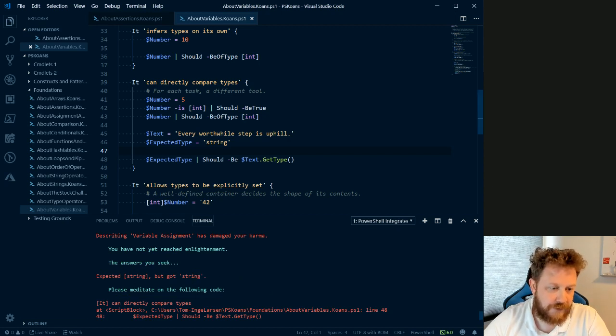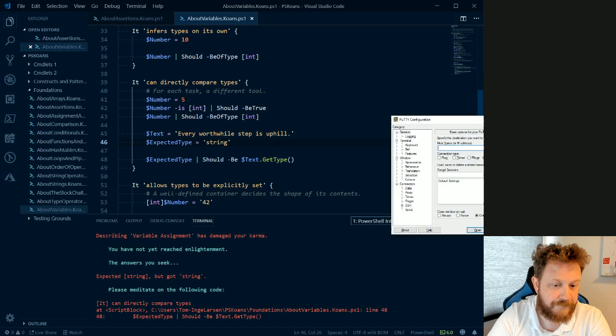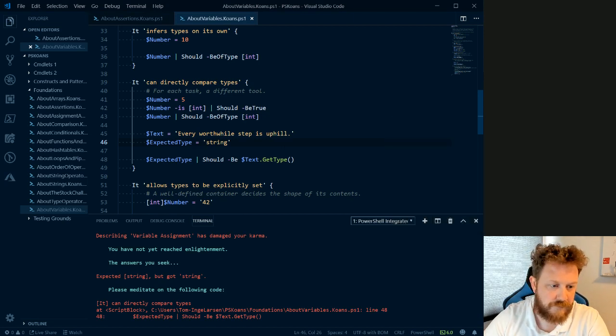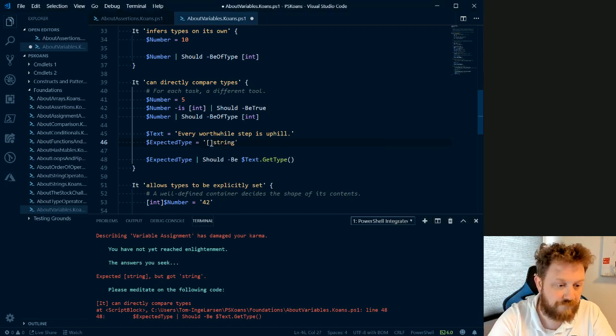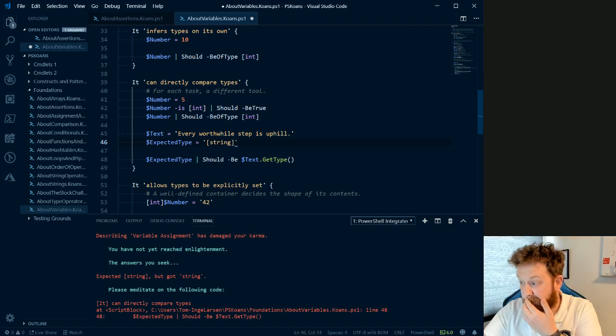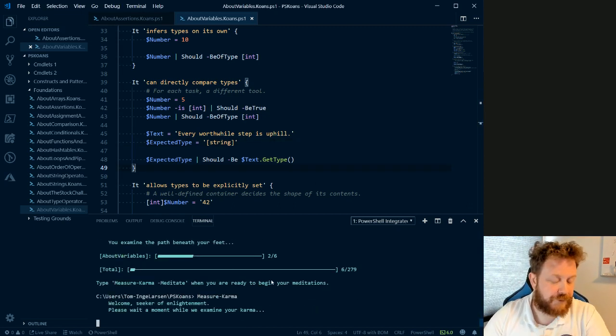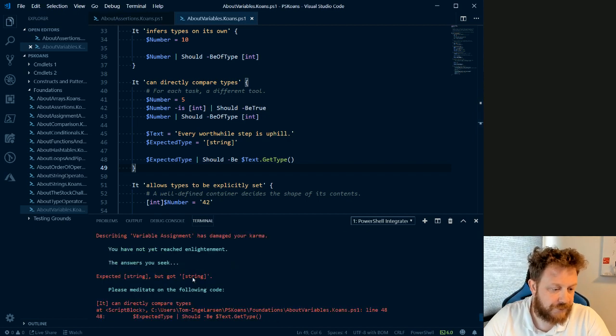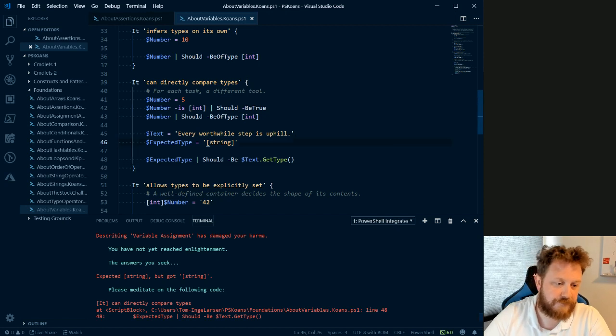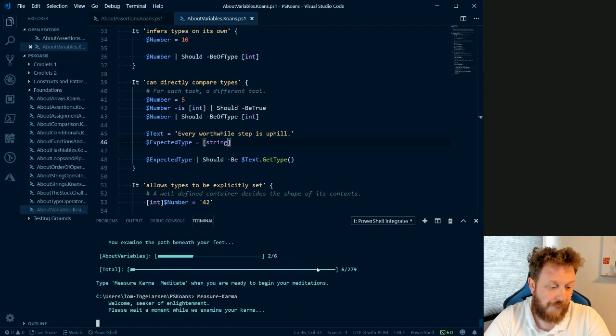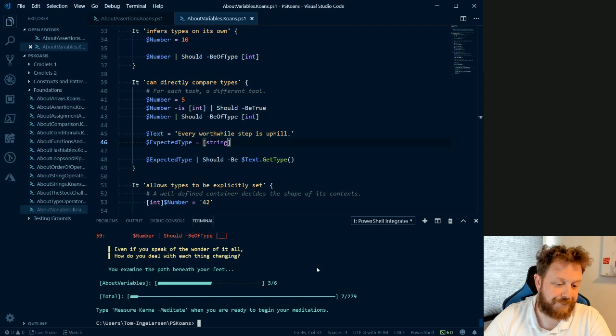Expected, so we need to type the entire thing. Let's see if it was correct this time. No, still not. So it's a complete type descriptor string. There we go. 3 out of 6.